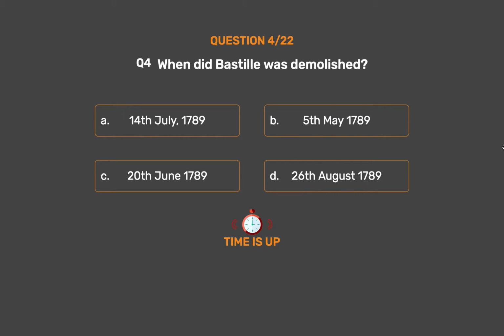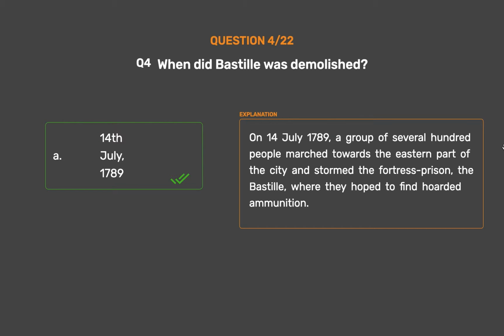The correct answer is option A. 14th of July, 1789. On the 14th of July 1789, a group of several hundred people marched towards the eastern part of the city and stormed the fortress prison, the Bastille, where they hoped to find hoarded ammunition.